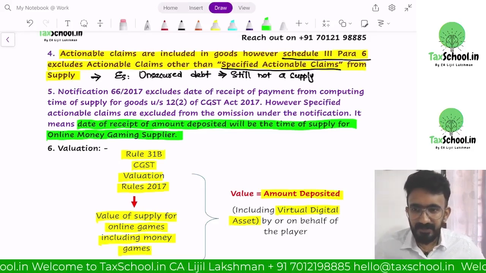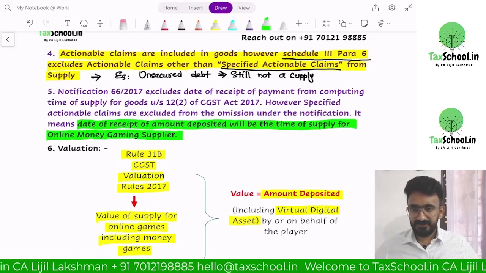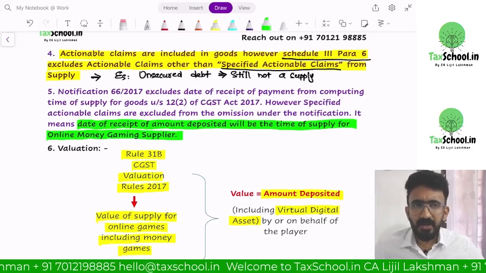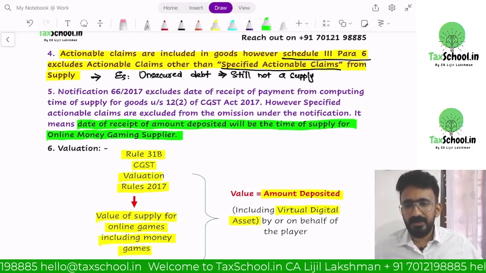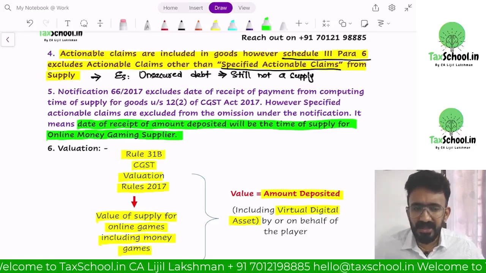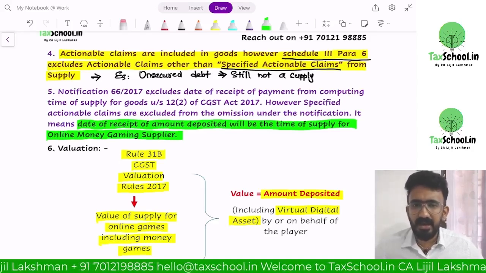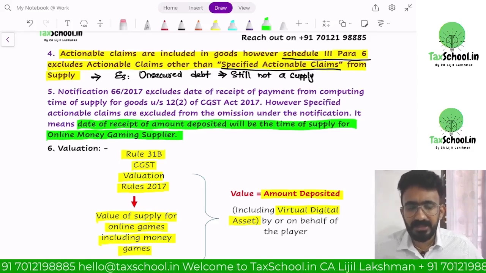Alright. Now, how will the government collect taxes on that is the question. If online money gaming is provided by an Indian website, it is charged under FCM, no changes, nothing. It's just that the tax rate is now increased to 28%. You have to pay taxes on the entire amount deposited, not the platform fee collected.